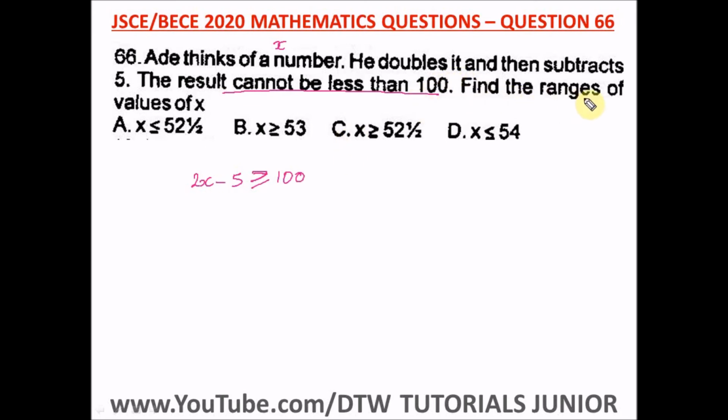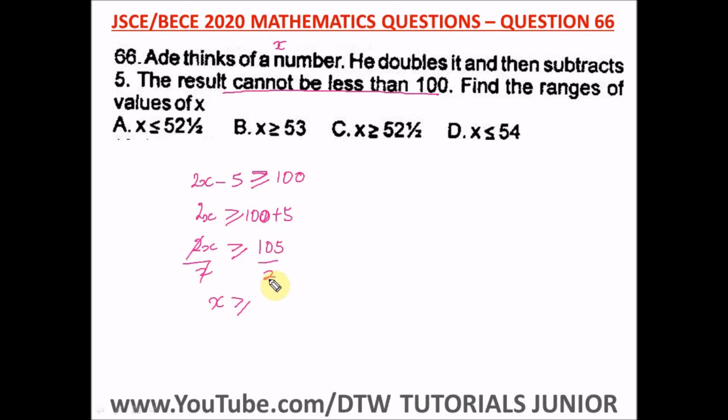All right, so it says find the range of values of x. So we have to solve this inequality. So here we have 2x. Let's take this negative 5 to this side. So we have 100 plus 5. So we have 2x is greater than or equal to 105. So we divide by 2, divide by 2. All right, so this 2 would cancel out these 2. So we have x greater than or equal to 105 divided by 2.